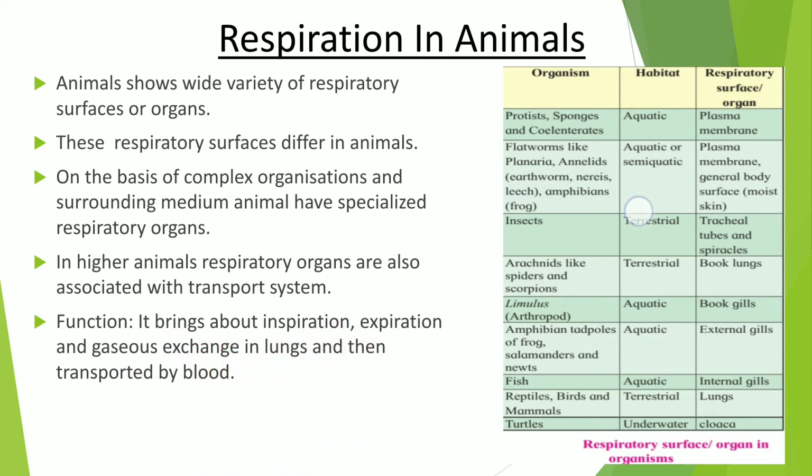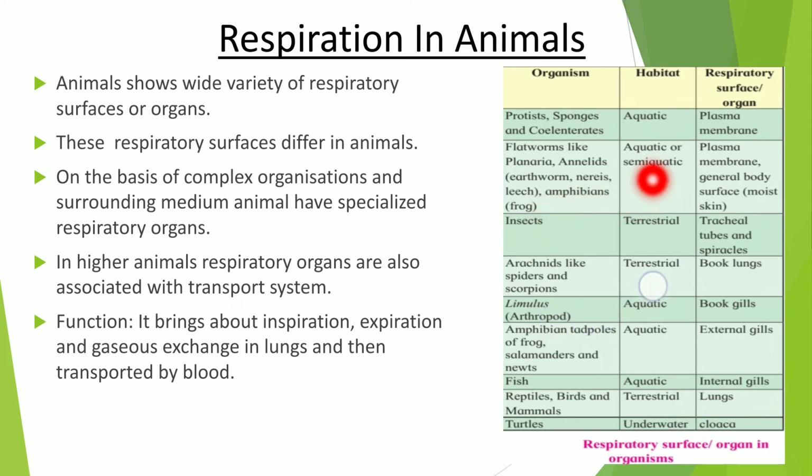Now see some organisms, their habitat and respiratory surface or organs. The first: protists, sponges and coelenterates. All these are aquatic animals. They show the plasma membrane for respiration. Second: flatworms like planaria, annelids like earthworm, nereis, leech, and amphibians like frog.